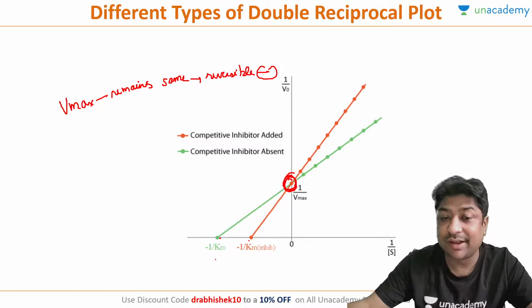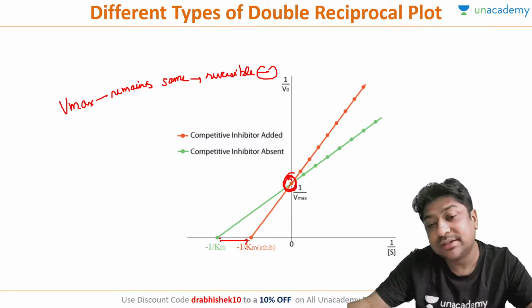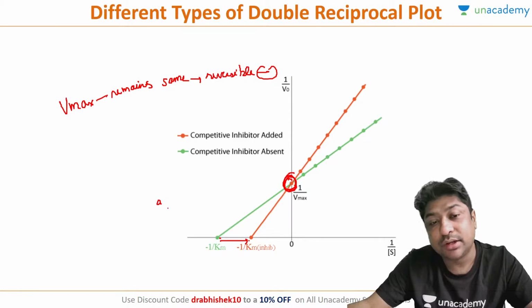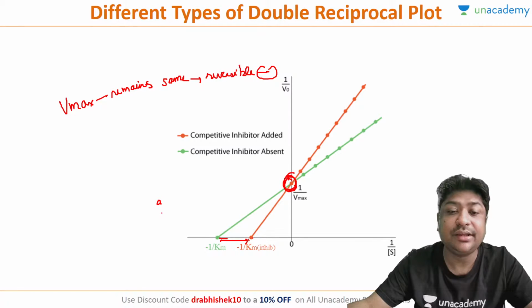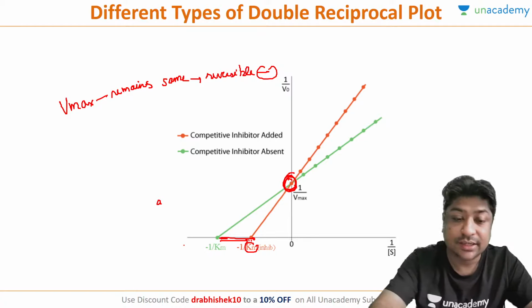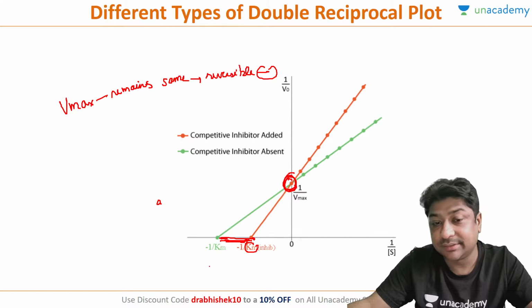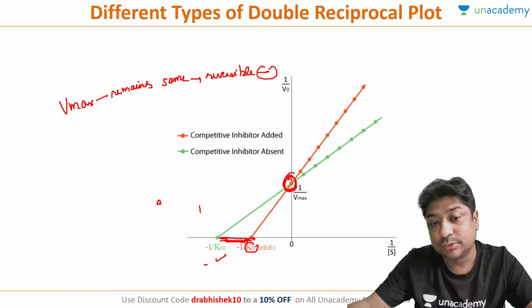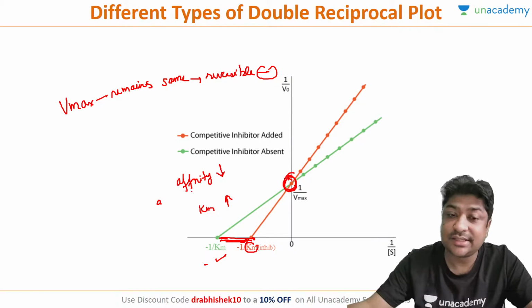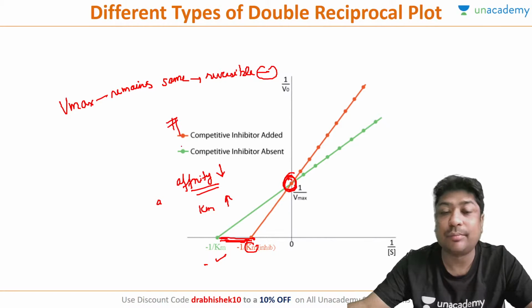Now let's look at the Km value. We see that the Km value is basically increasing, so 1 by Km is coming on this side. So definitely 1 by Km is decreasing. The x-intercept has moved from this point to this, so Km should increase, or the affinity should decrease. The affinity of the enzyme towards the substrate is decreasing. So this is a classical case of competitive inhibition.